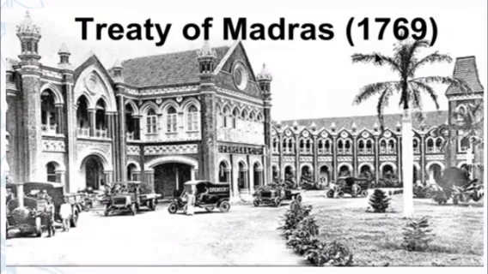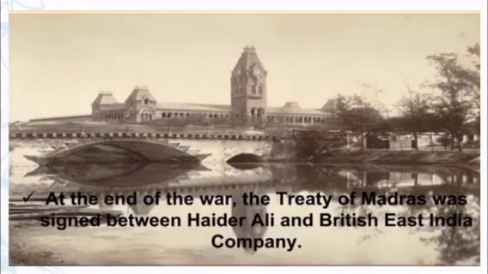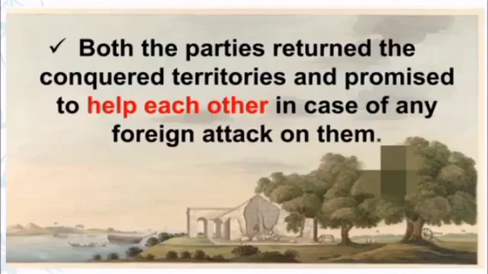This treaty refers to the Treaty of Madras, which was signed between Hyder Ali and the British East India Company in the year 1769, at the end of the war. According to the Treaty of Madras, both the parties returned the conquered territories and promised to help each other in case of any foreign attack on them.